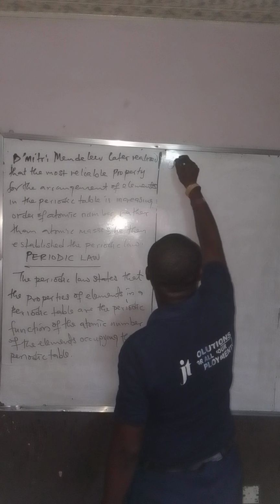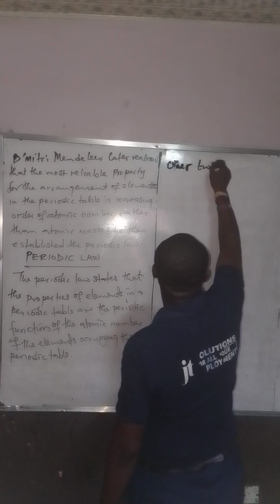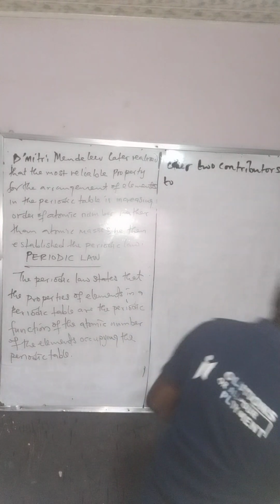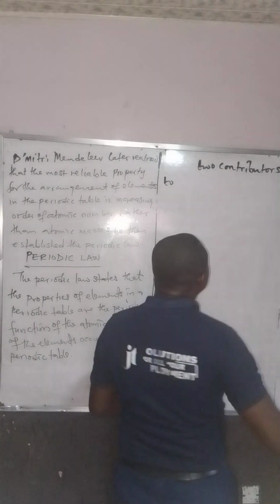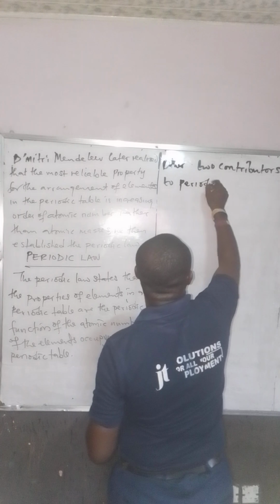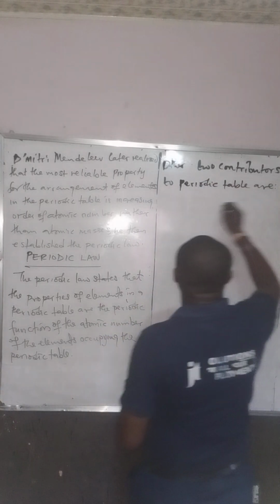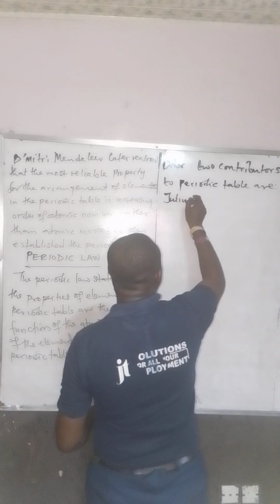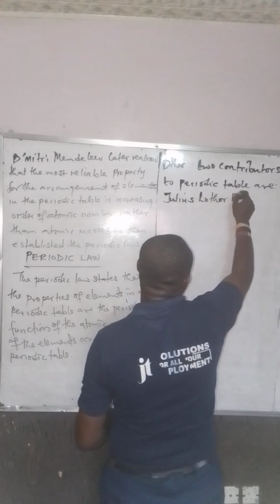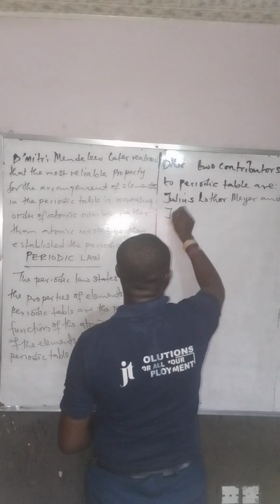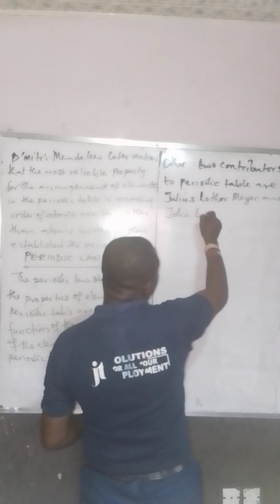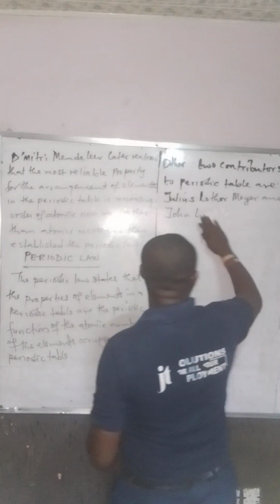So the other two contributors to the periodic table are, first, Julius Lothar Mayer, and J. Lowlands.